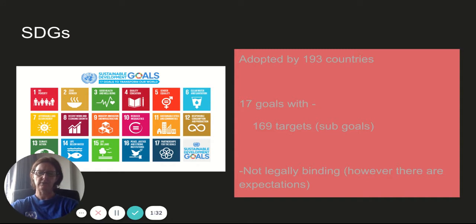If I have a look at these goals, we've got 17 goals. But like the Millennium Development Goals, there's a series of targets, so we've got a lot of sub-goals as well. In total, 169 sub-goals. It's quite a lot. It's really difficult to keep track of all of these and look at progress. 193 countries have adopted these goals, but as I said, they're not legally binding. We do expect that progress is made, but it's not legally binding.